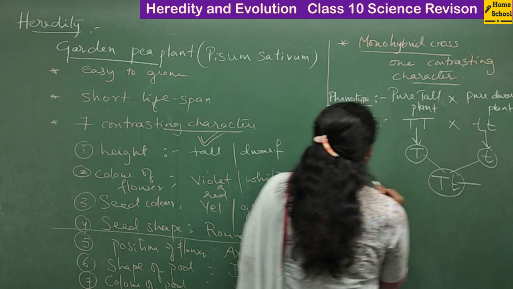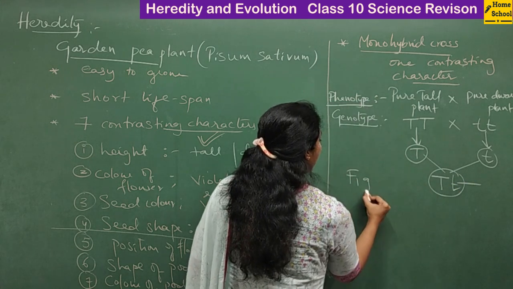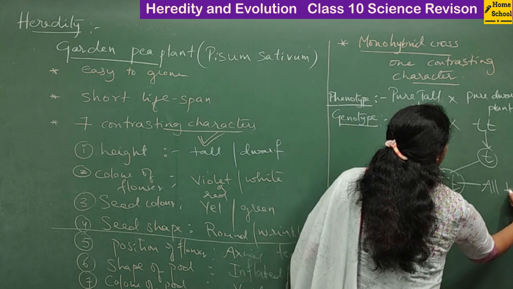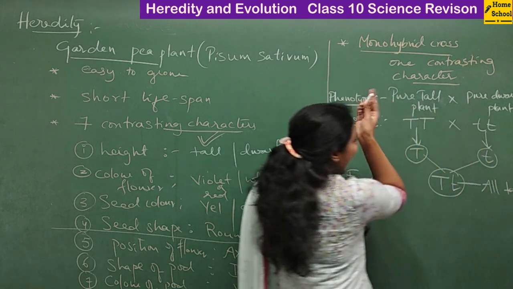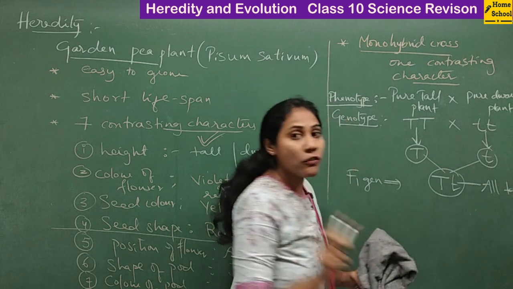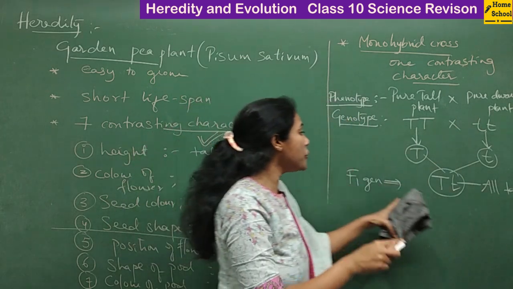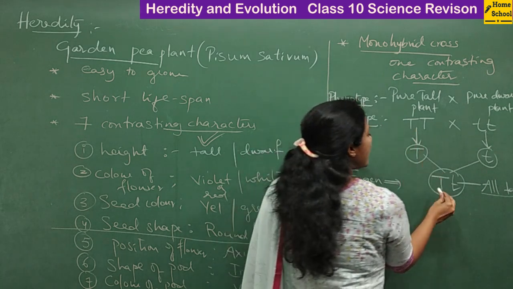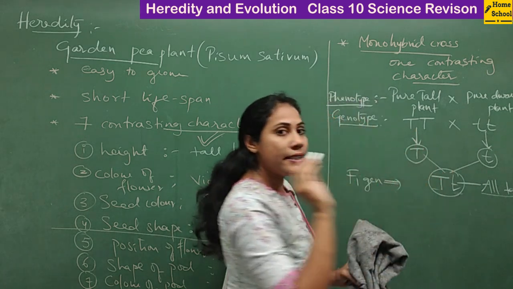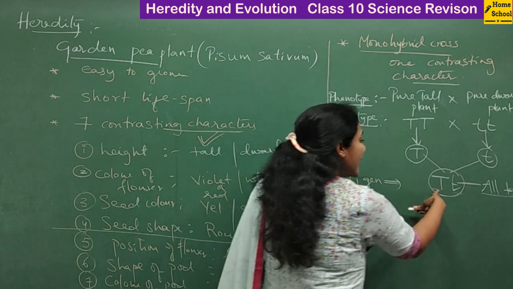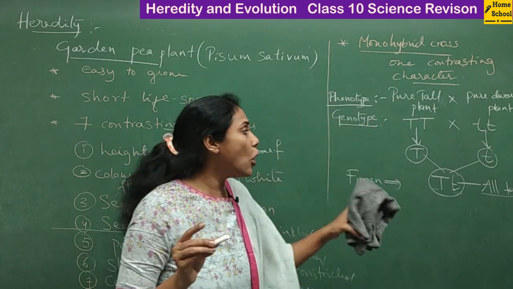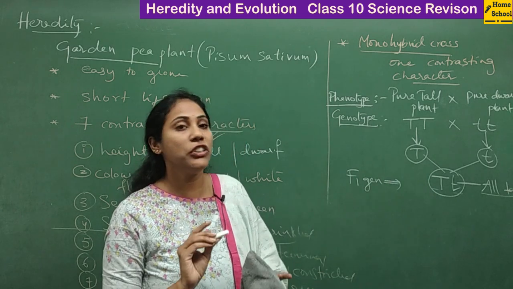That means in the F1 generation, you will get all tall plants. Even though one parent was pure dwarf, in the F1 generation you get all tall plants because all plants have the genotype capital T small t. Since the dominant allele is there, it will get expressed. That is the reason you got all tall plants in the F1 generation.